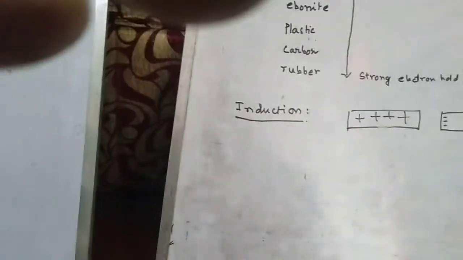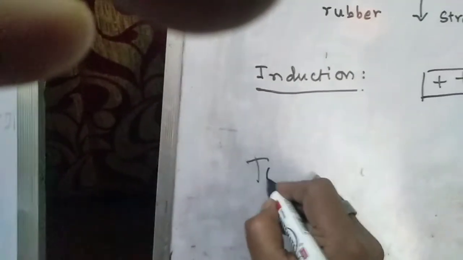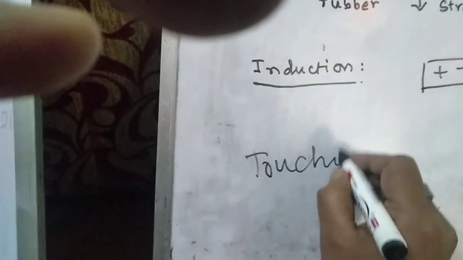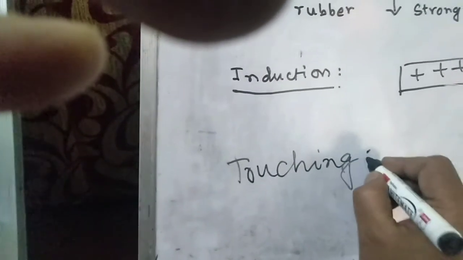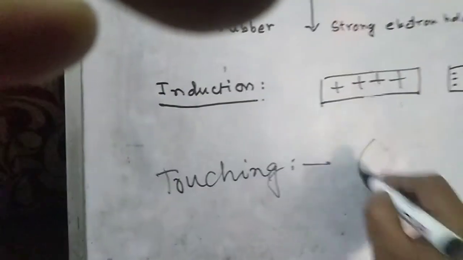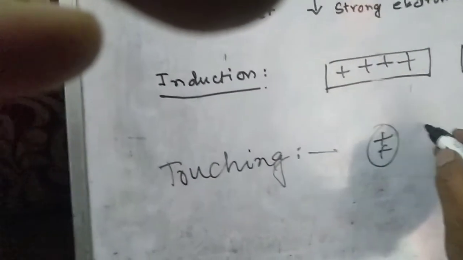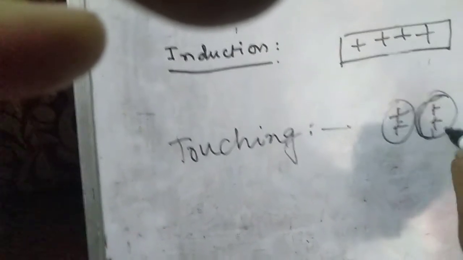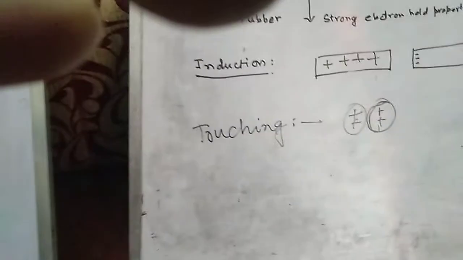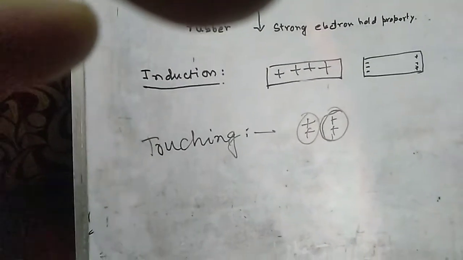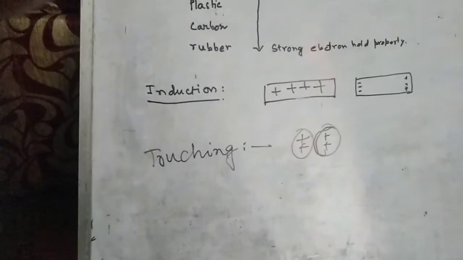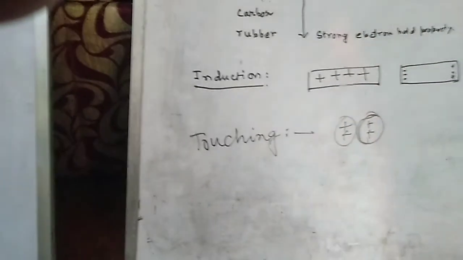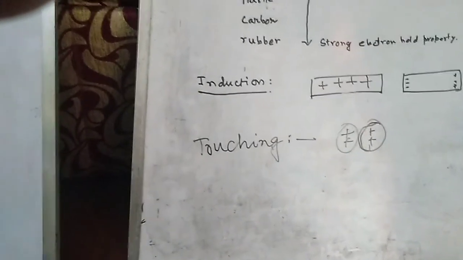And the third one is by touching. If I touch a charged object, say a positively charged object, to an uncharged object, the uncharged object will get some charge from the charged object. This is by touching. So there are three ways.